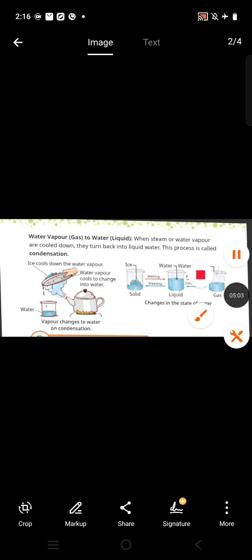For example, look at this picture. Here in the kettle, water is boiling and steam is coming out from the container. After that, hold a lid to the opening of the kettle.